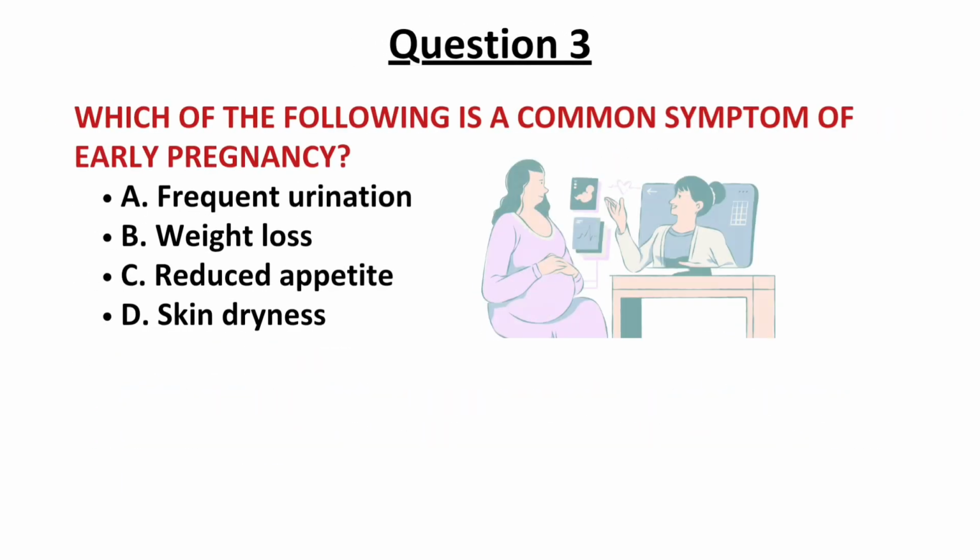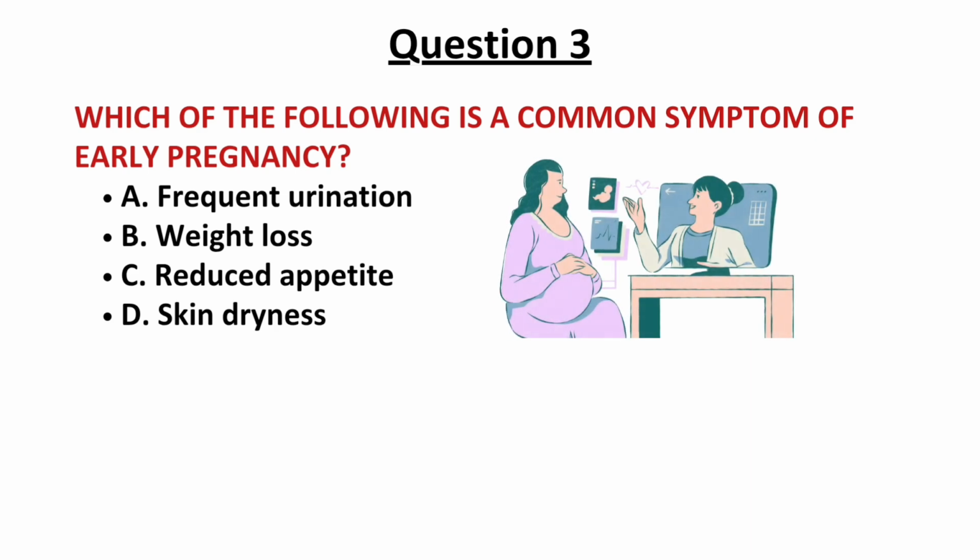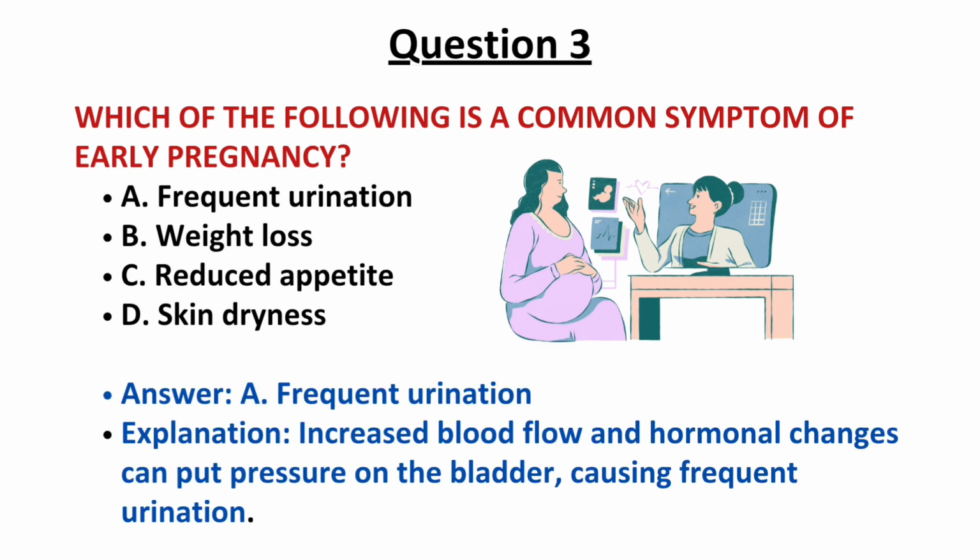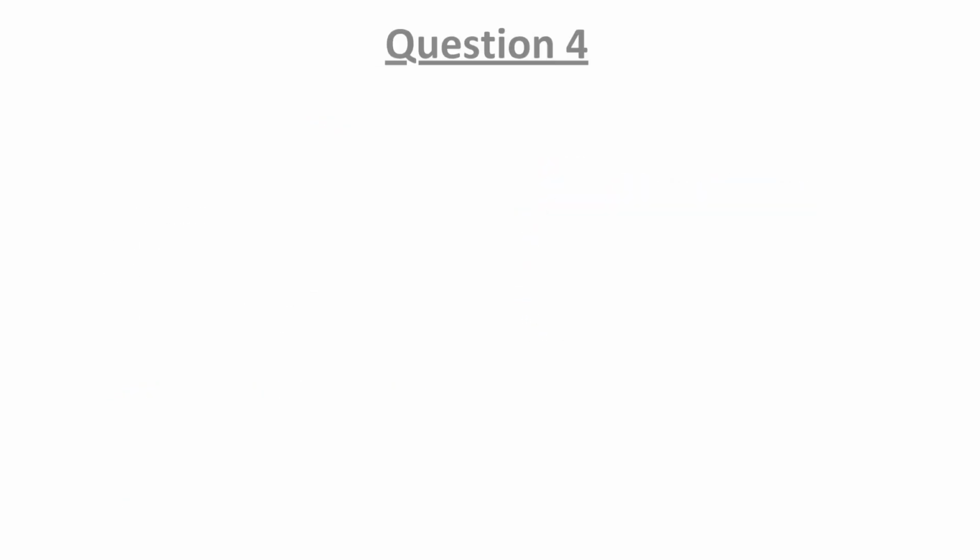And the question number 3. Which of the following is a common symptom of early pregnancy? Options are frequent urination, weight loss, reduced appetite and skin dryness. And the correct answer is option A, frequent urination. It increases blood flow and hormonal changes and can put pressure on the bladder, so causing frequent urination, which is the common symptom of early pregnancy. So the correct answer is option A.